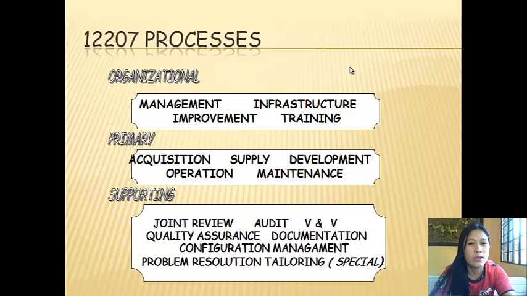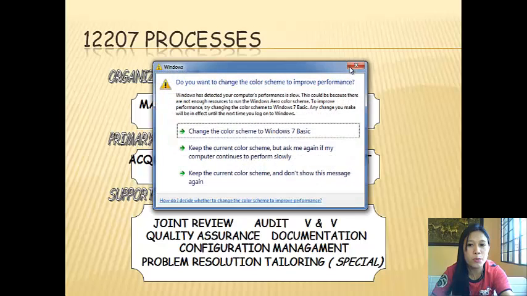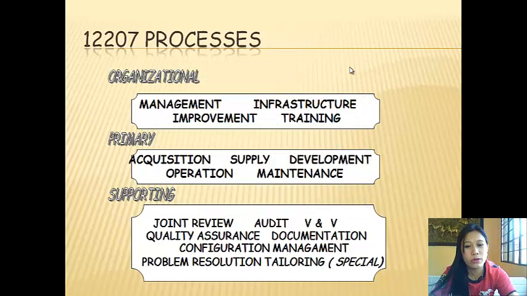The organizational processes are of four types: management, improvement, infrastructure, and training. The primary processes are acquisition, operation, supply, maintenance, and development. The supporting processes are joint review, audit, quality assurance, documentation, configuration management, problem resolution, and tailoring.